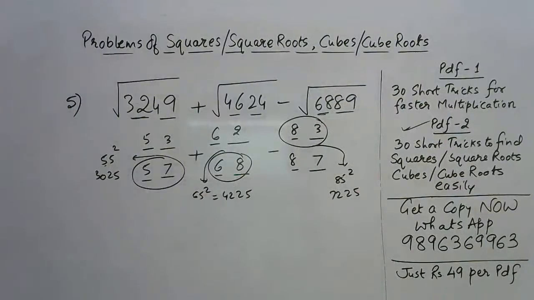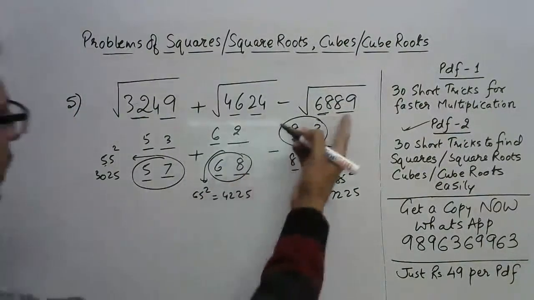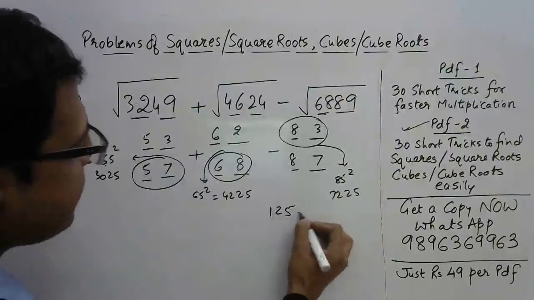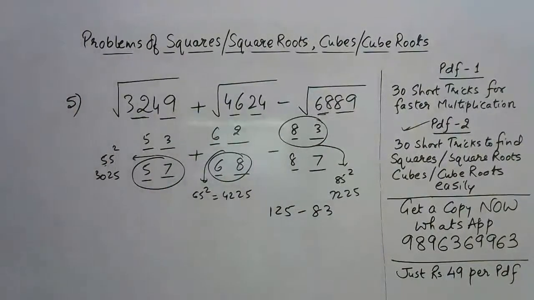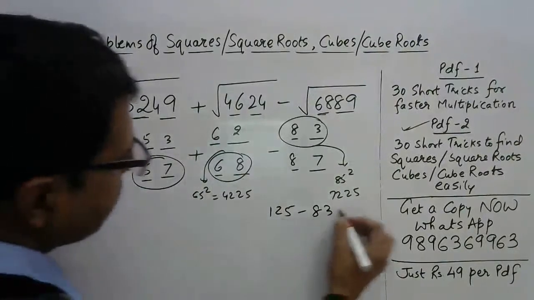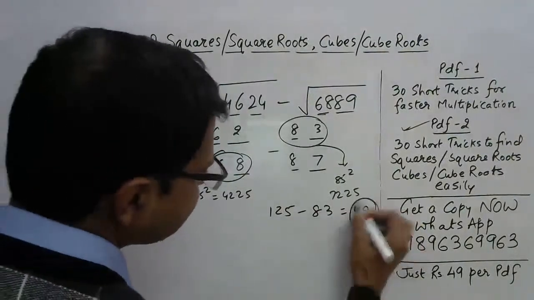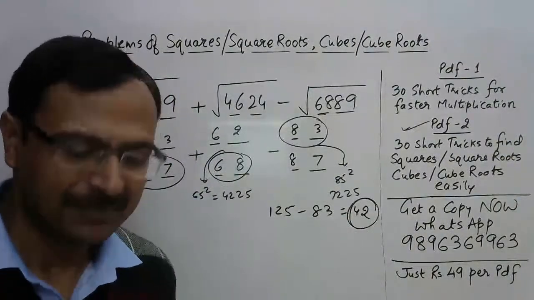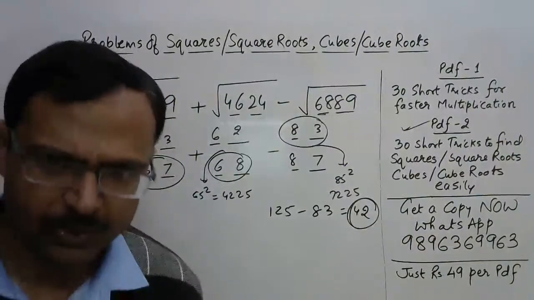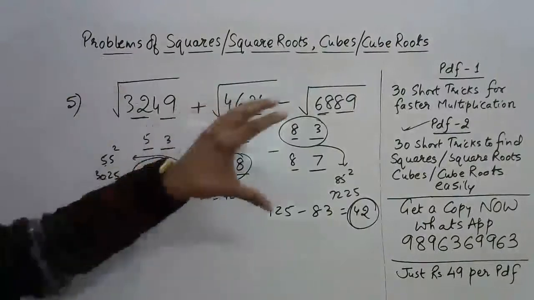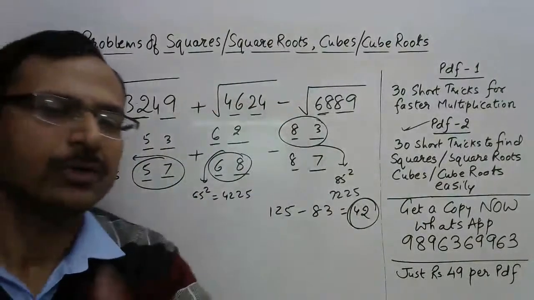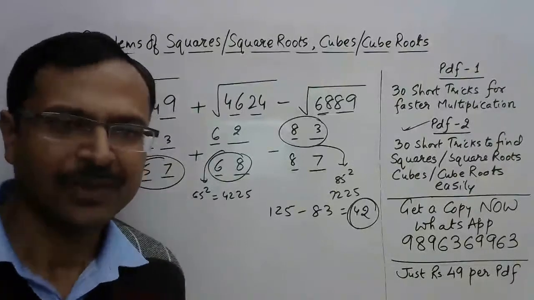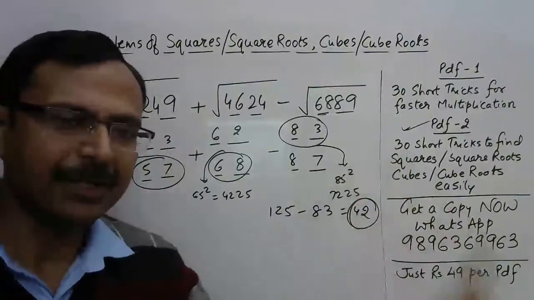And now finally we have the sum and the difference. So this is 110, 125. So 125 minus 83, you get your answer here, 17 plus 25, this is 42. And that's the exact answer which most of you have given me very, very quickly. So who gave the correct answer first up? Those who have learned this trick today only, they are the ones who are going to be benefited. And those who have learned it earlier, I'm sure you also will be greatly benefited by the PDF.